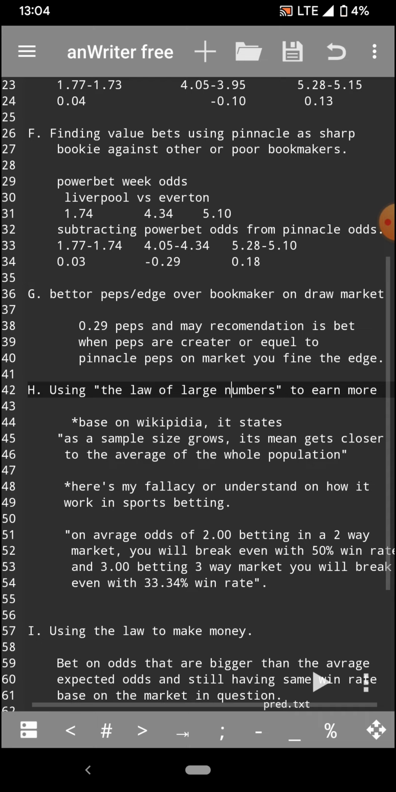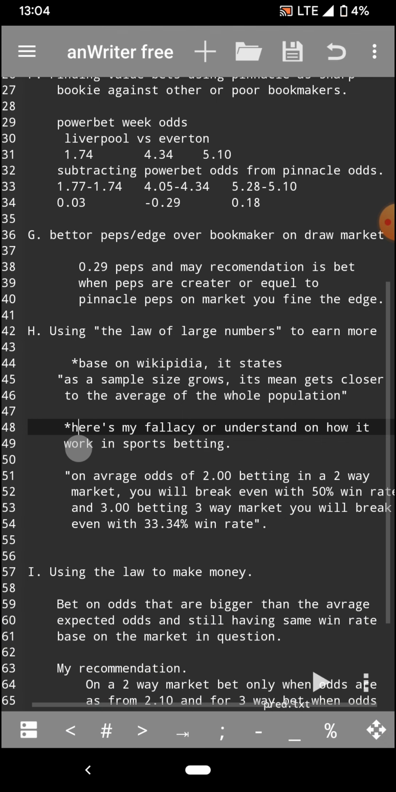And now, okay, here is the next part, which is my own understanding of how it works in sports betting. So now here is my own law based on how it works in sports betting. On average, at odds of 2.00, betting in a two-way market, right? When I'm referring to a two-way market, you might be betting on a Liverpool win or draw, or on an Everton win or draw, or you are betting on the over 2.5 market, or on the under 2.5 market. So that's why I'm referring to a two-way market.